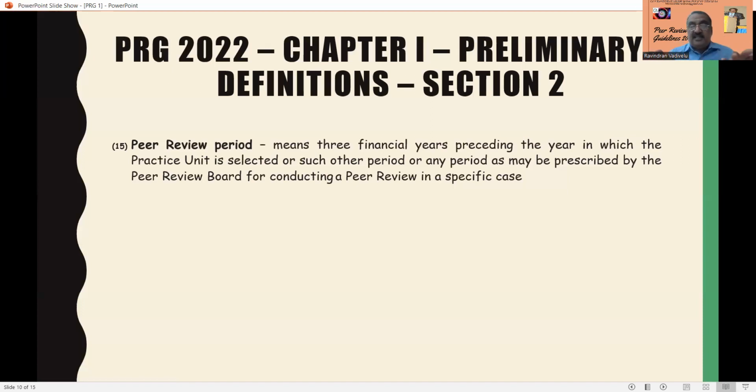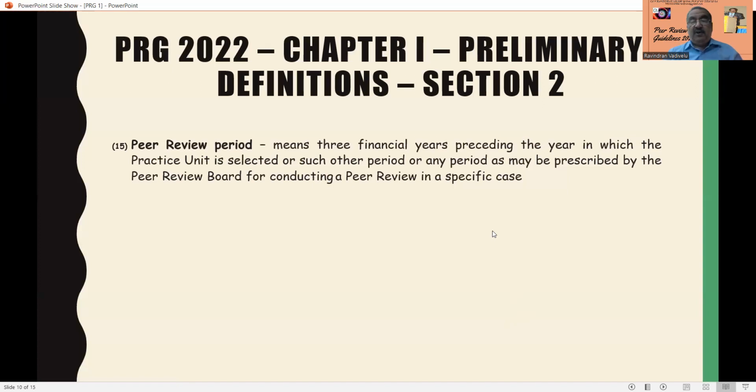Three financial years is called the peer review period. This is very, very important. In case the board feels it may reduce the period or it may increase the period. This is the power of the board to conduct the peer review, and that too to conduct in any specific case. Suppose they want to do the peer review for 1 month also, they can do it. So it's the power of the board.